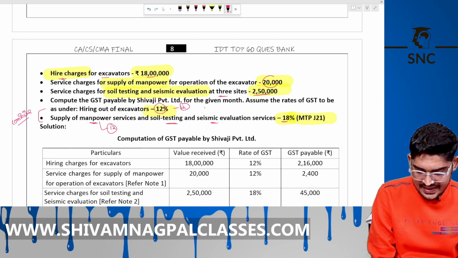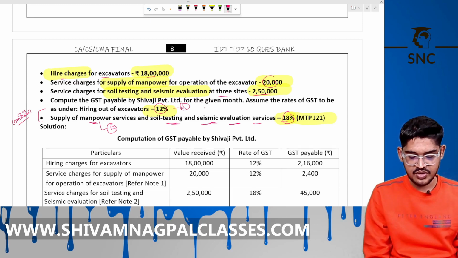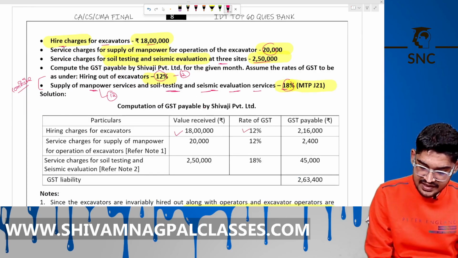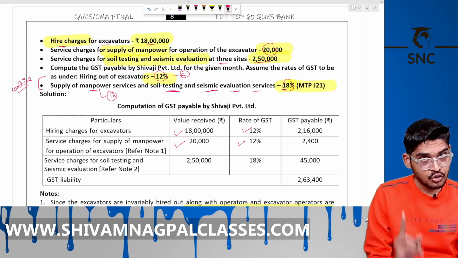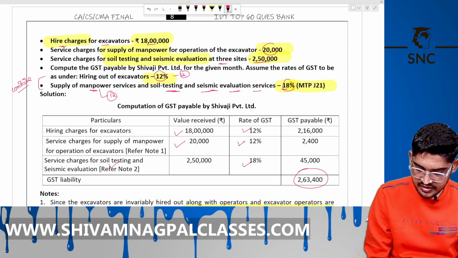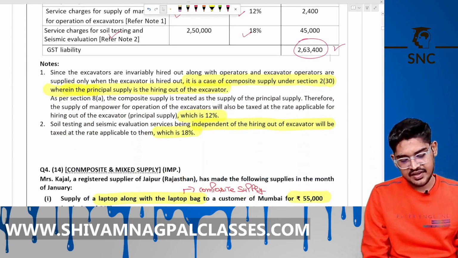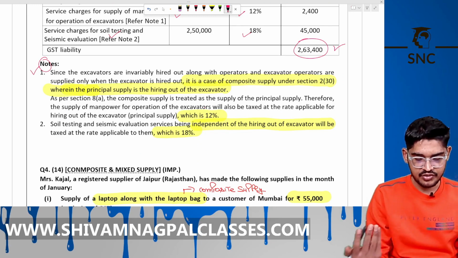Okay, soil testing is separate; it is chargeable at the rate of 18%. So 18 lakh at 12% and 20,000 for manpower, because composite supply is 12%, not 18%. On the soil testing it is 18%, so this amount they need to pay under GST. Is it clear? You can write a note on why you have made this statement. I have explained about it, right?